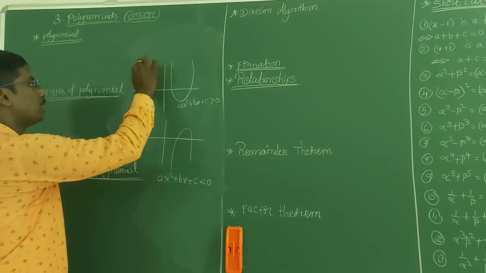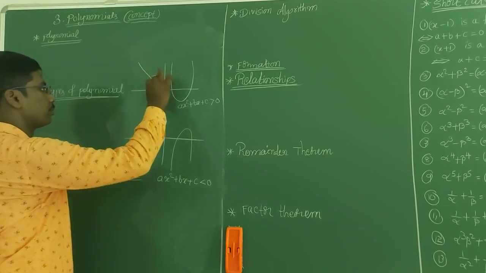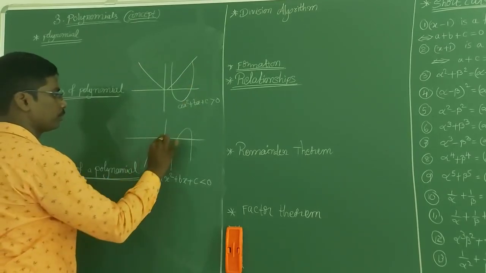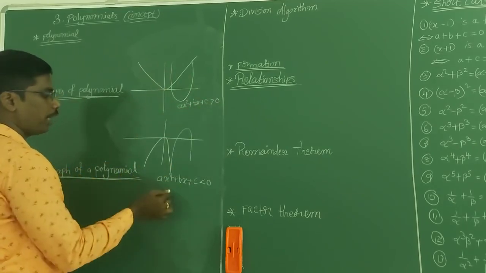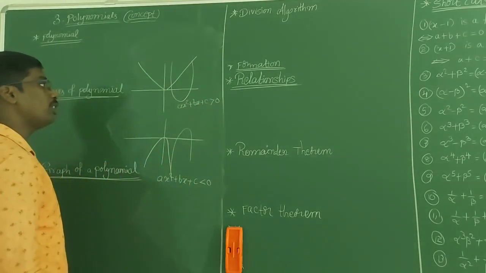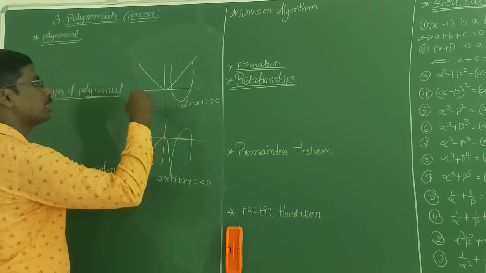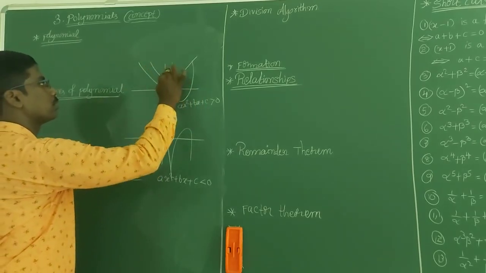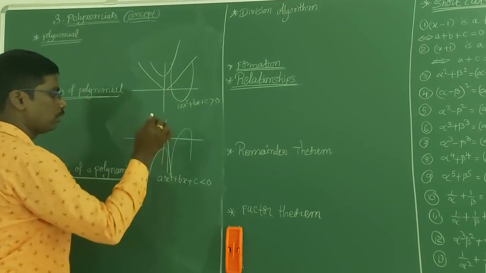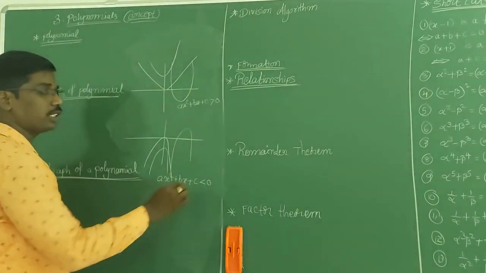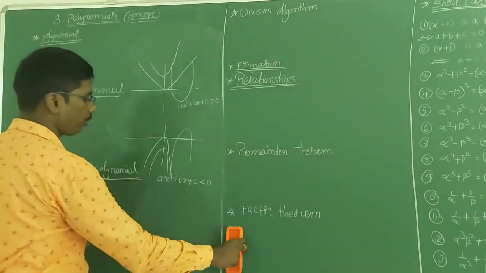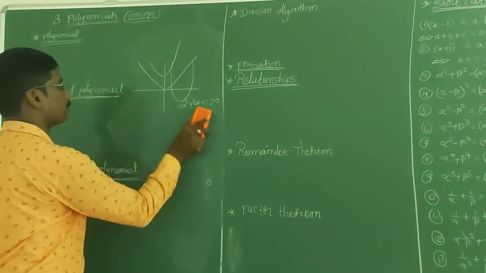Sometimes the graph is like this, and then also this condition holds: ax² + bx + c is greater than 0 or less than 0. Sometimes the graph is like this, meaning it does not touch the x-axis. So the same condition: ax² + bx + c is greater than 0 or less than 0. Like this you have to remember the graphs.